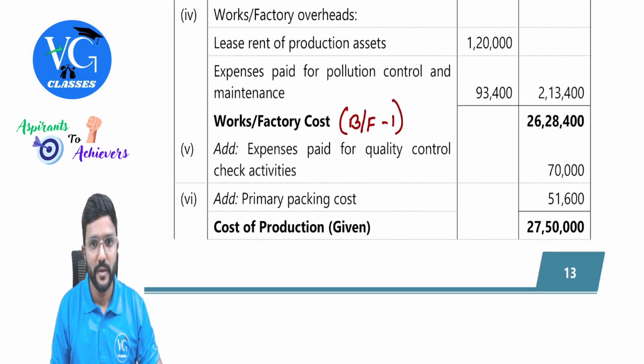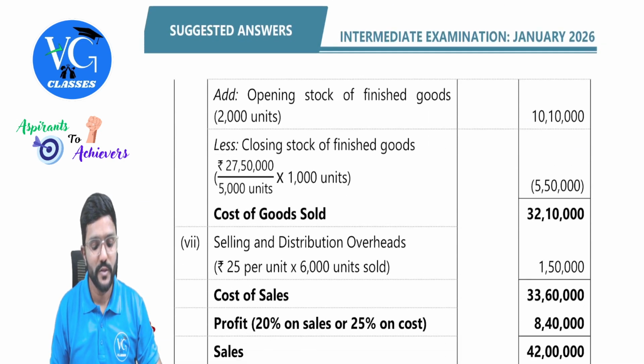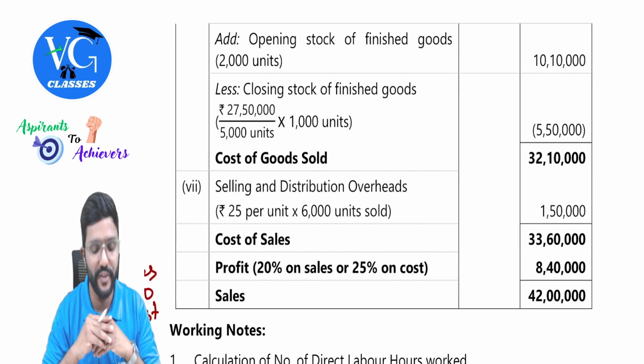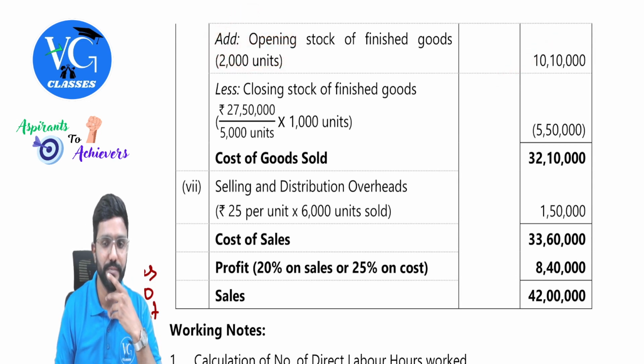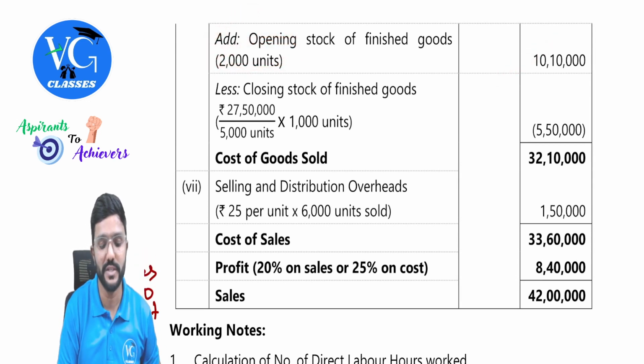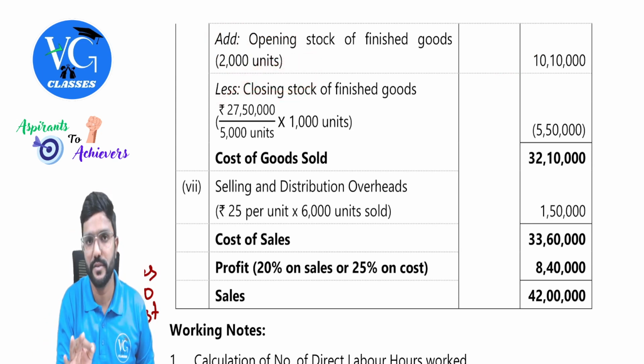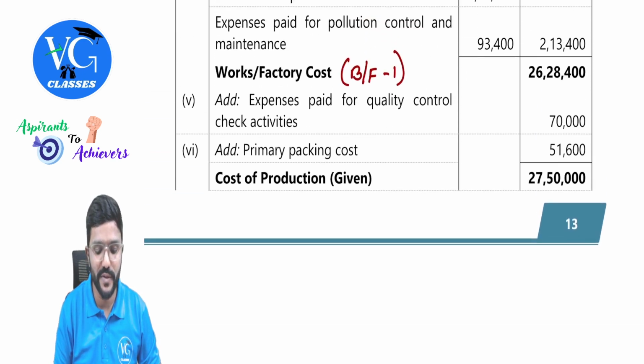Fine. So we are done till cost of production. Now we need to add opening stock and closing stock of finished goods here. Opening stock of finished goods is 2,000 units. They have already given the value, 10 lakh 10,000. And closing stock of finished goods: as the company is following the FIFO basis, closing stock is from where? Current cost of production.